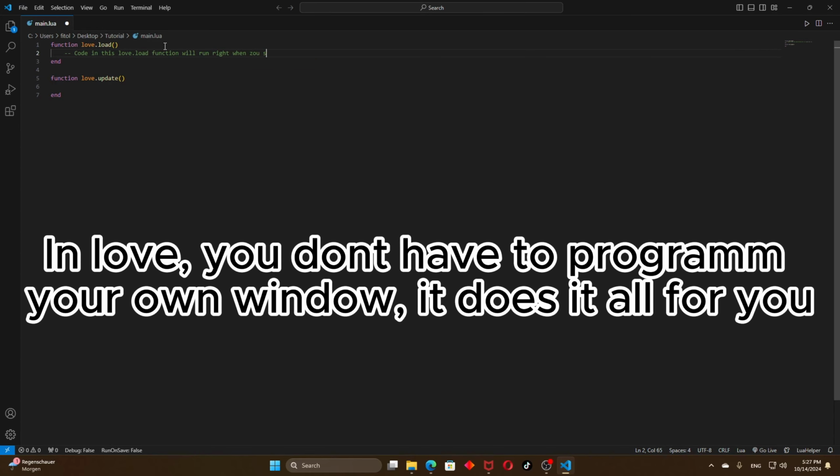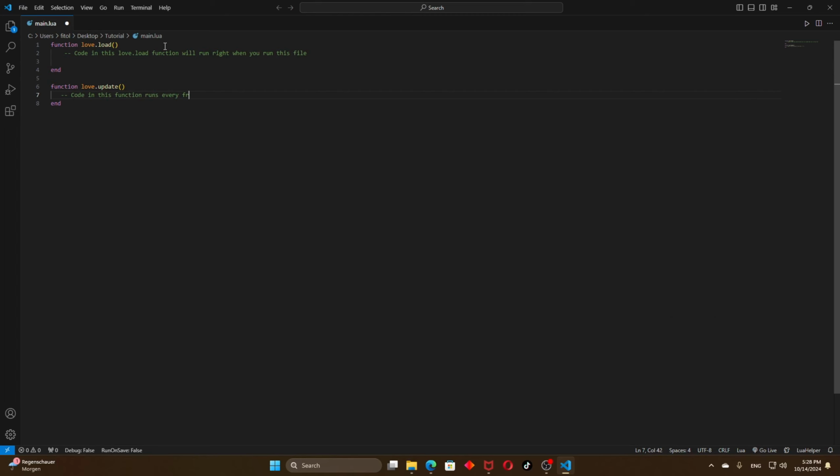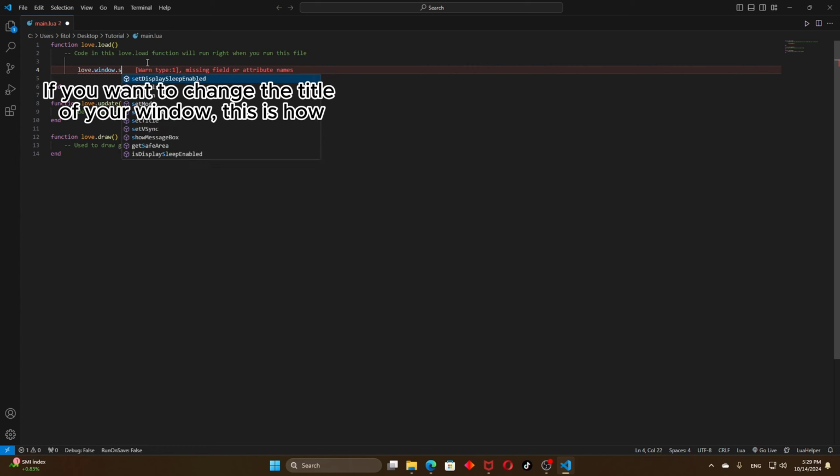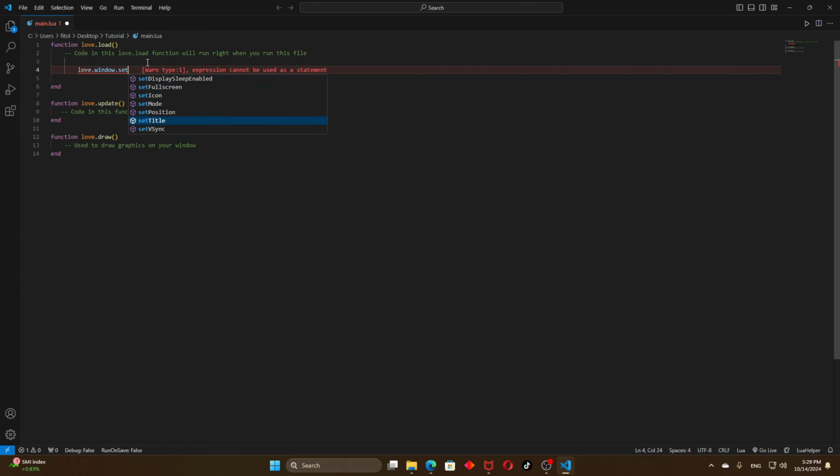In Love, you don't have to program your own window, it does it all for you. If you want to change the title of your window, this is how.